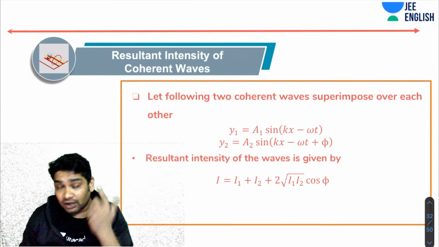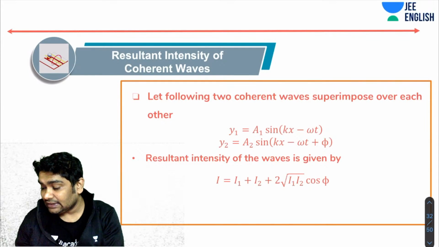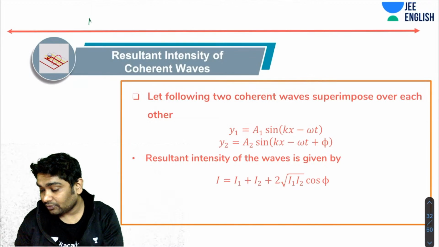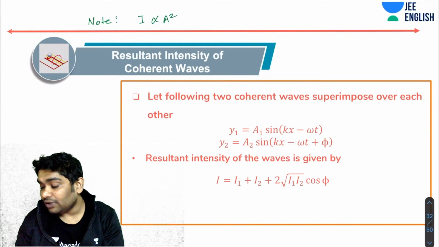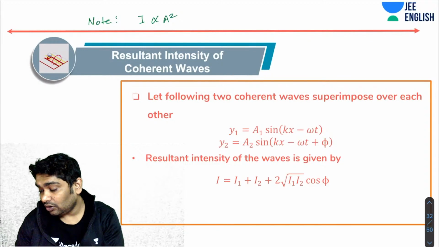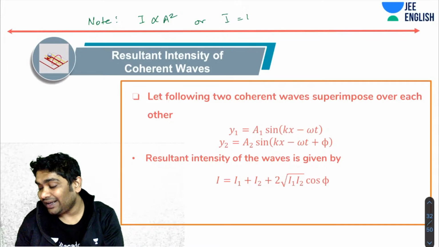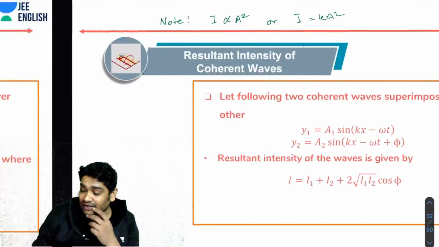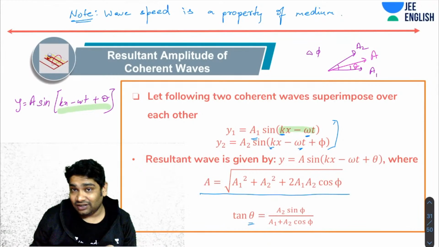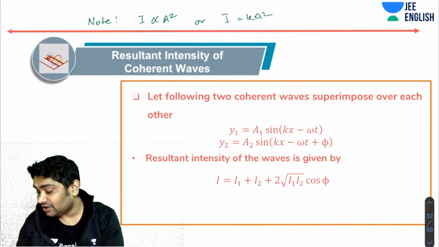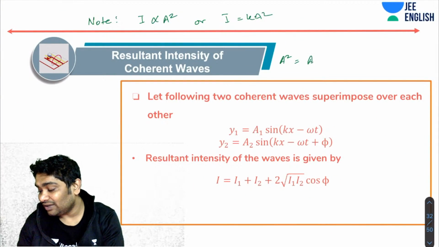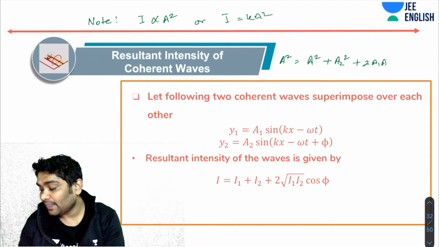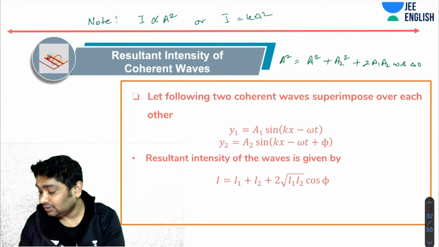The logic we use here is that intensity is directly proportional to A squared, or I is equal to k A squared. From this expression, I could have written A squared equal to A1 squared plus A2 squared plus 2 A1 A2 cos of delta phi.